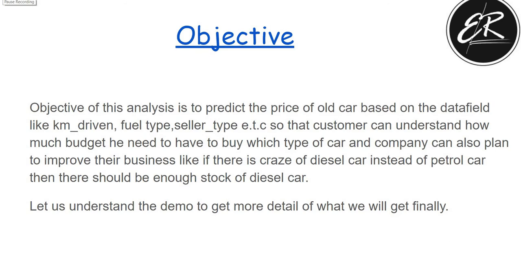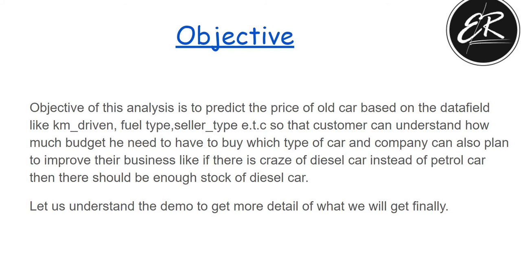After understanding all the data fields, let us understand the objective of our analysis. The objective is to predict the price of an old car based on data fields like kilometer driven, fuel type, seller type, etc., so that the customer can understand how much budget he needs to buy which type of car. And the company can also plan to improve their business, like if there is a craze for diesel cars instead of petrol cars, then there should be enough stock of diesel cars.